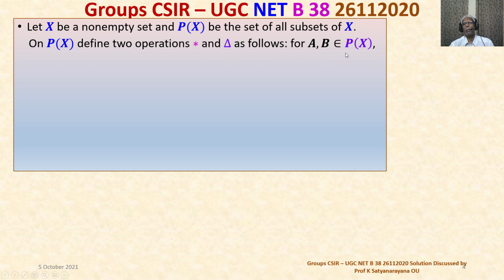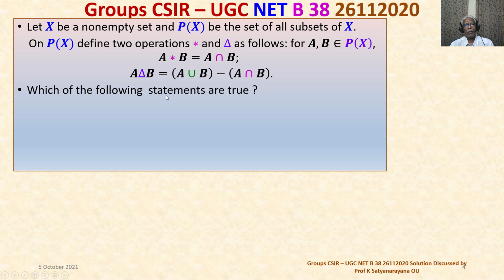For all A, B belonging to P(X), A star B is equal to A intersection B, and A delta B is equal to A union B minus A intersection B. Which of the following statements are true?